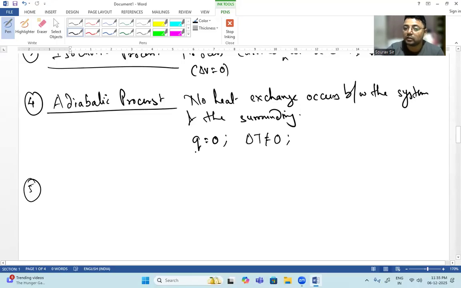Because in an adiabatic process, the exchange of heat is not taking place. There is no heat exchange between the system and the surrounding. So heat is getting entrapped. The amount of heat present inside the system stays there only. If you have energy confined within a system and the heat is not moving outside, it will tend to increase the temperature of that system. That is why del T is not equal to 0. So the initial temperature and the final temperature will be different, and del T will be positive in nature.